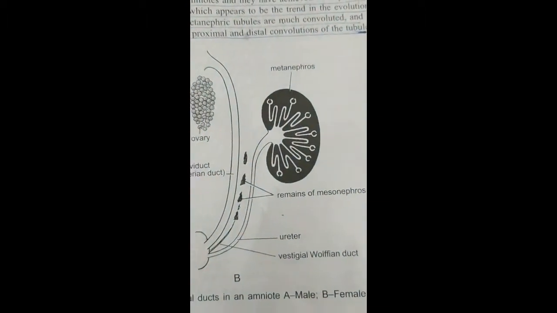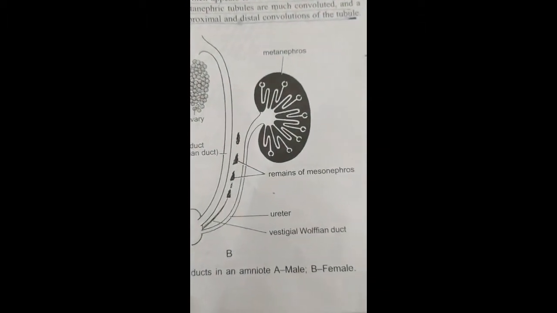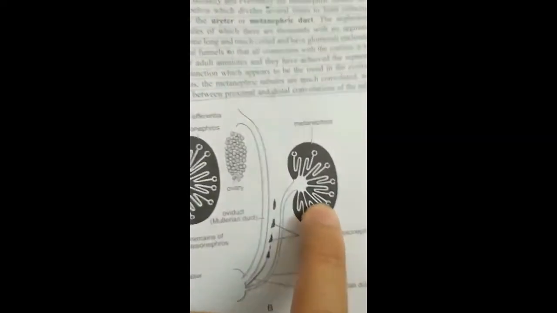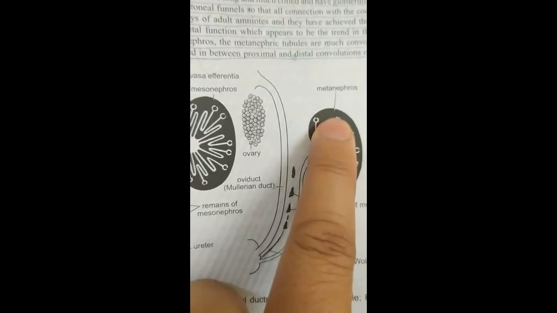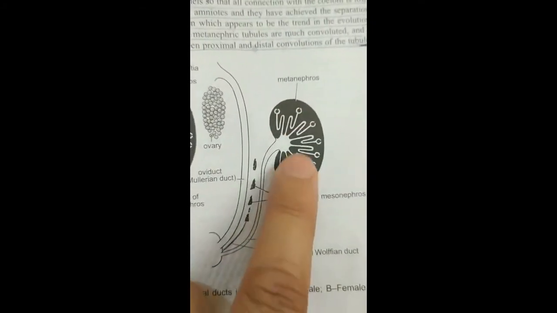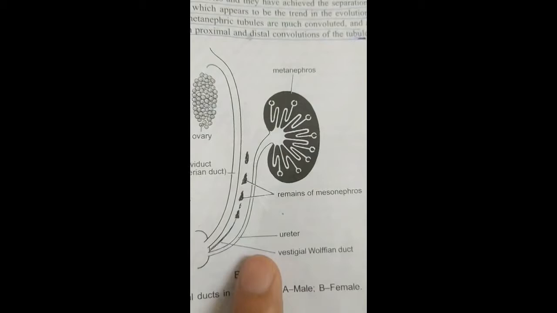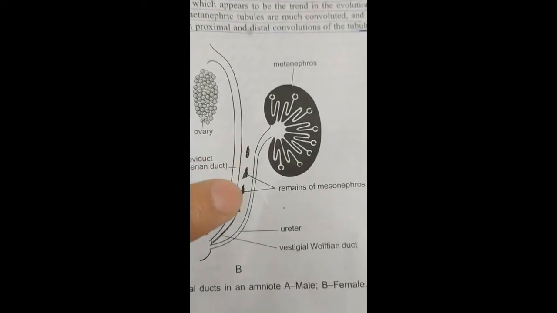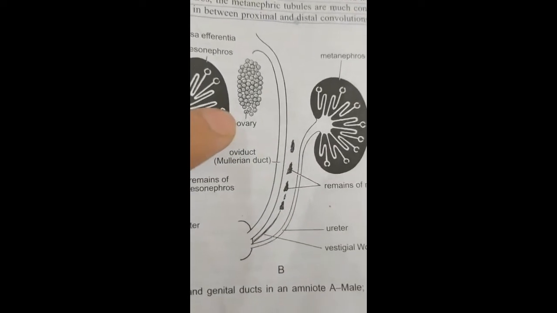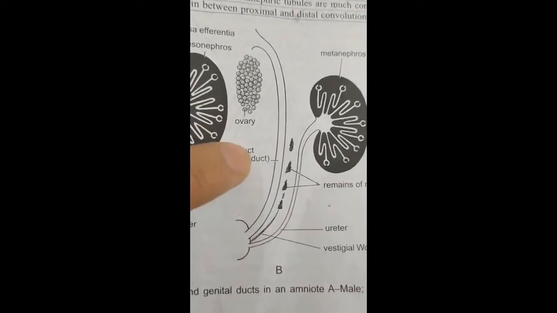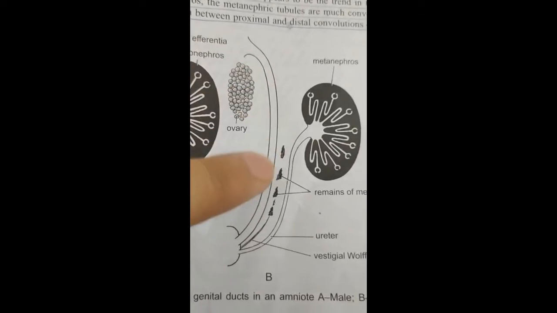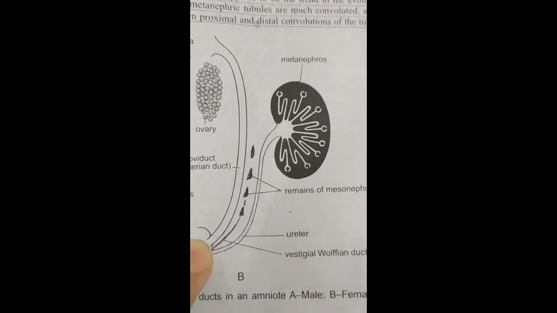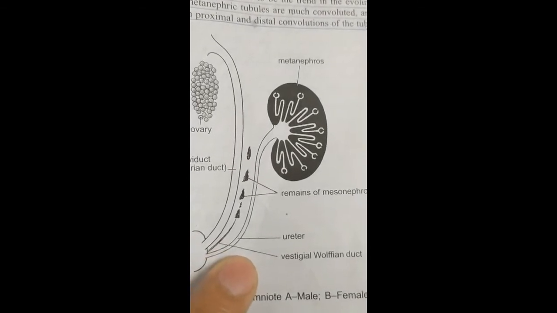When we see the diagram of amniotes female, so what we see, this is the metanephros. No part of this is made by the mesonephros, and this is ureter, and the remains of mesonephros we can see they are degenerating. This is ovary, and this is Mullerian duct, which is carrying the female gametes into the urethra, and we can see the vestigial Wolffian duct as well here.